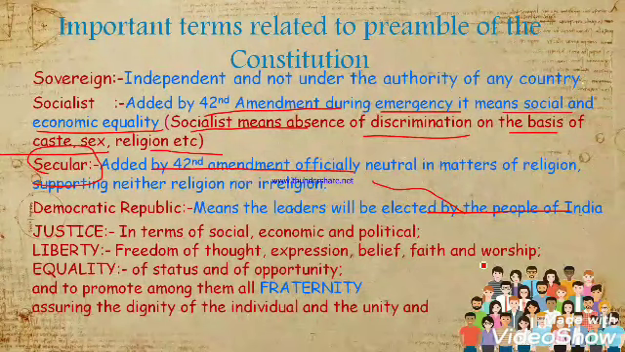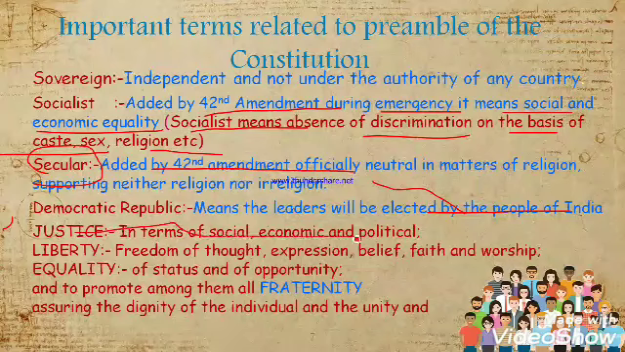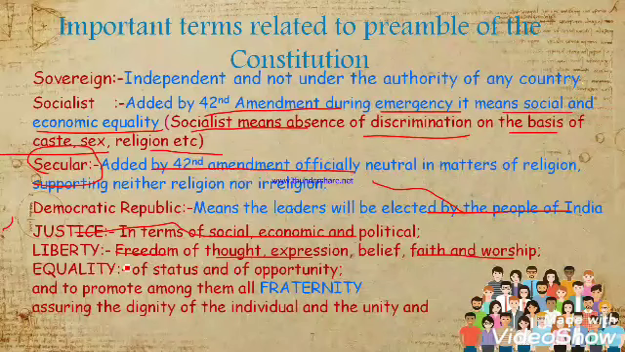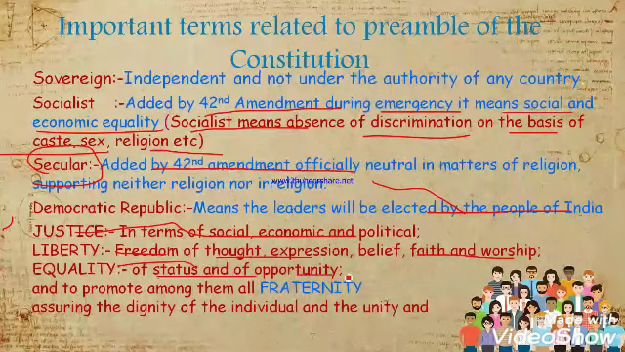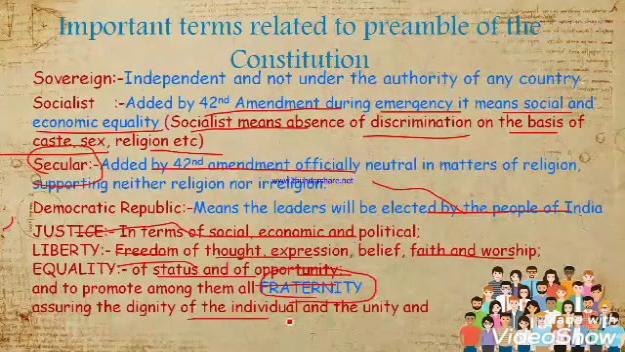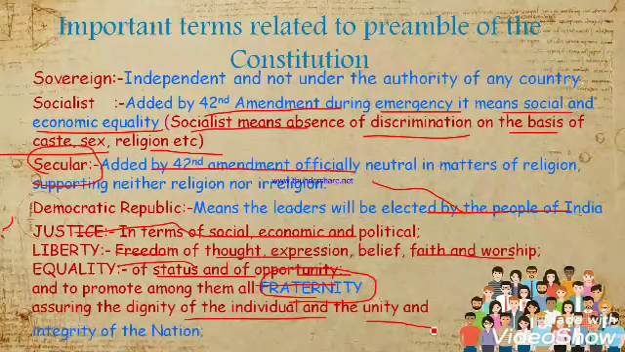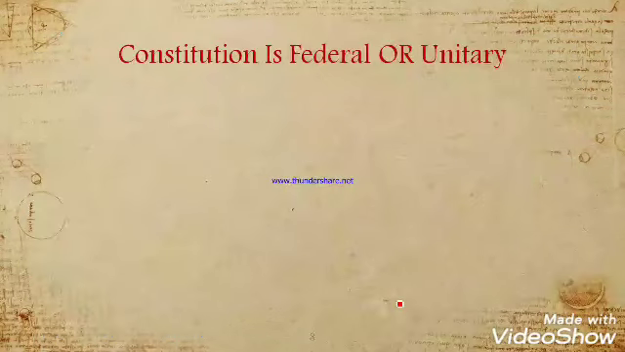The next ones are justice and liberty. Justice means justice in social, economic and political terms. Citizens must get justice in those terms. Liberty means freedom of thought, belief, faith and worship. Equality means equality of status and opportunity, meaning all are equal. Therefore, the Constitution starts with "We the people" to promote among all fraternity, meaning brotherhood, assuring the dignity of the individual and the unity and integrity of the nation.